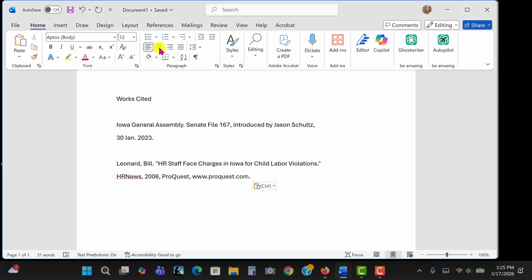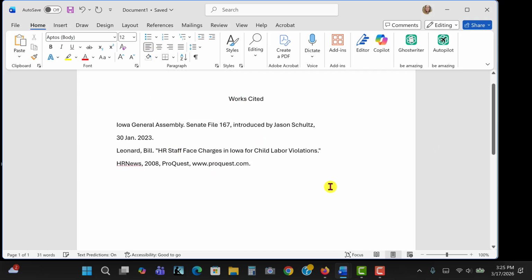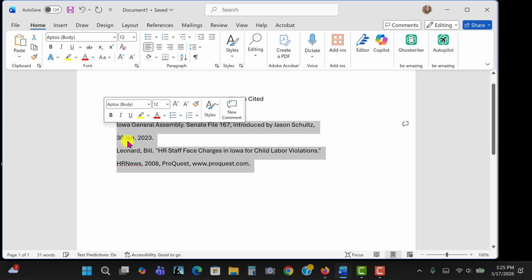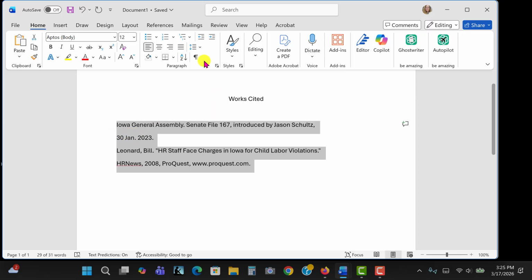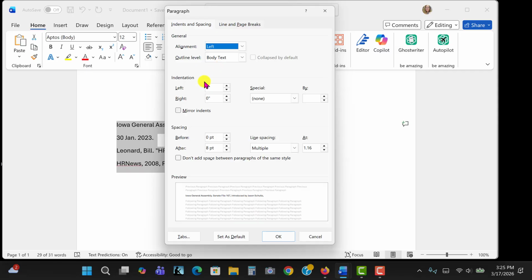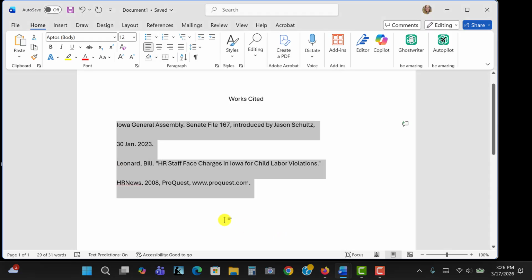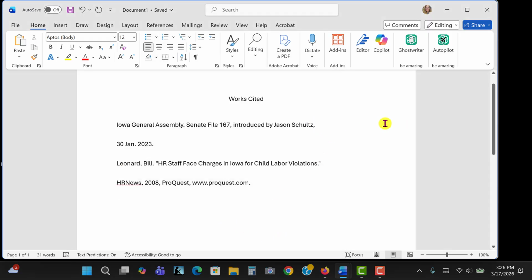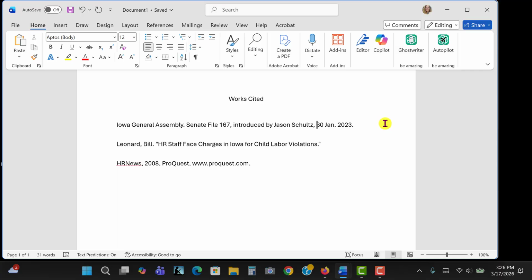So this would need to be centered, and then these two, H, I, J, K, L. Okay, they are in alphabetical order, but they need to have the hanging indent. So let's see if we can make that happen. Need to be double spaced. Okay, and that didn't work. That's because there's probably some auto formatting in there. Okay, so that's the best I can do. This needs to be italics.